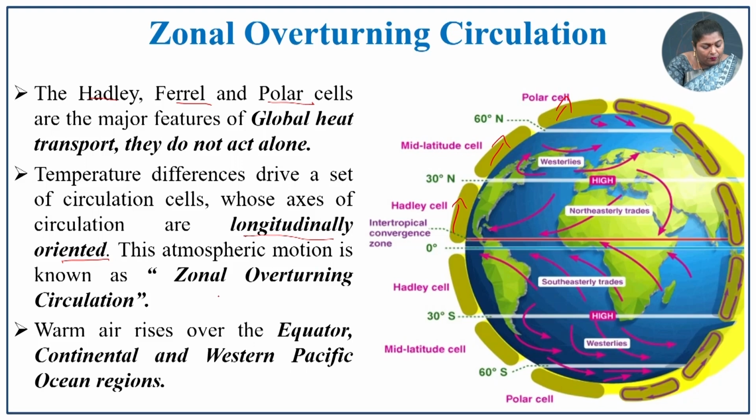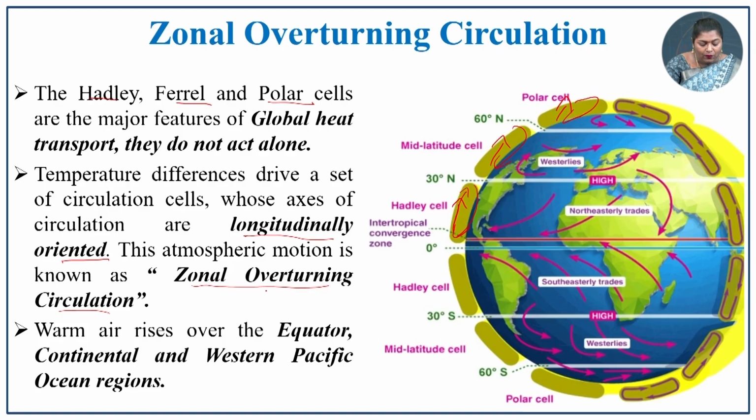This atmospheric motion is known as zonal overturning circulation. So, the circulation of wind is not only moving upward, that is vertical, it is rising up and falling down. This circular, turning movement is known as the zonal overturning circulation.